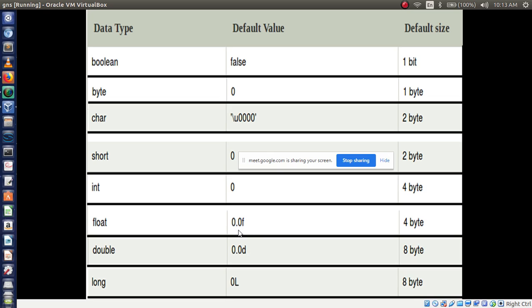F represents float, d represents double. Its size is 4 byte, then double size is 8 byte, long size is 8 byte. So from bit to byte I have mentioned. Then boolean to long are the data types. These all belong to which data type? Primitive data type.